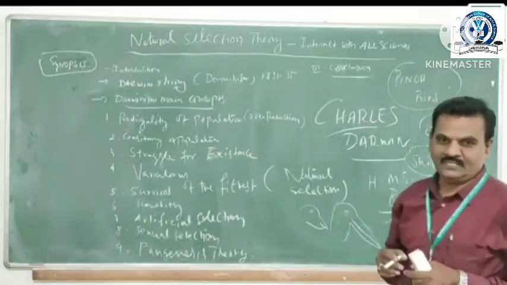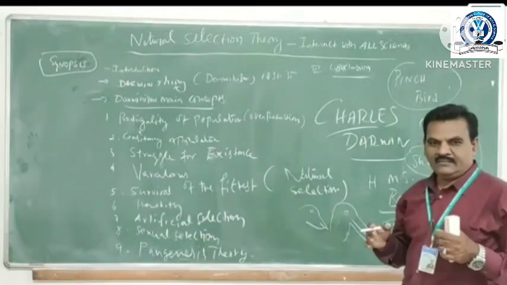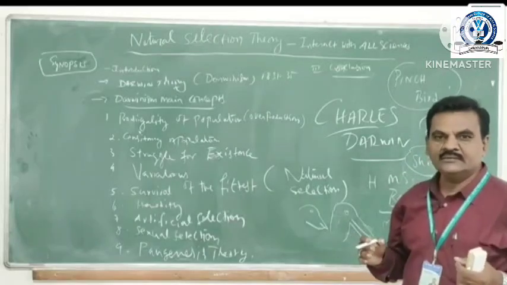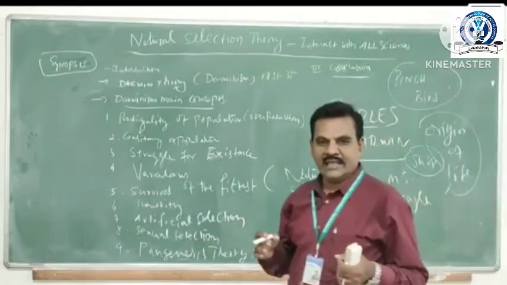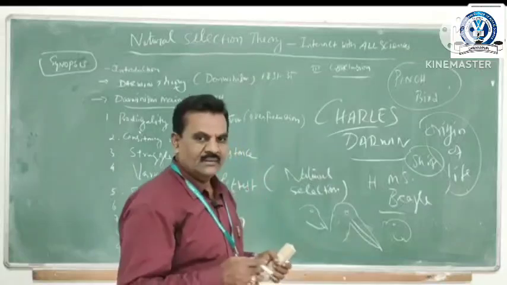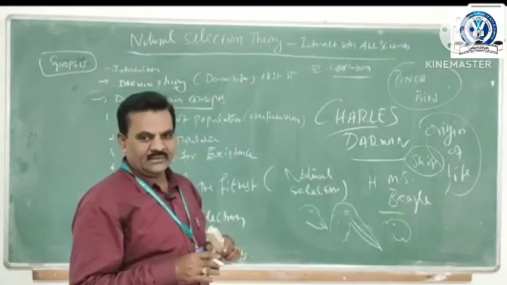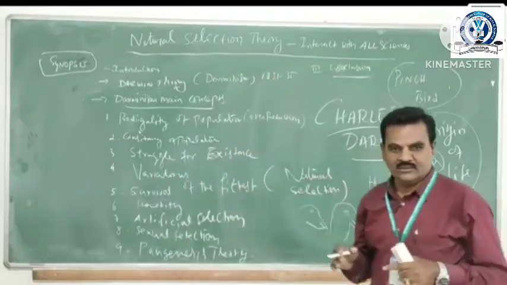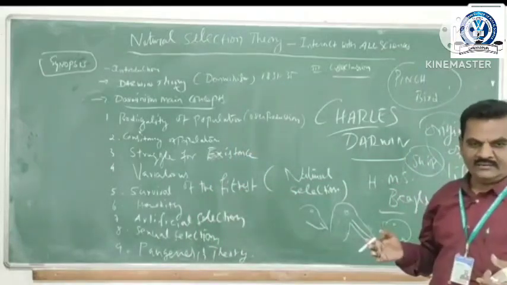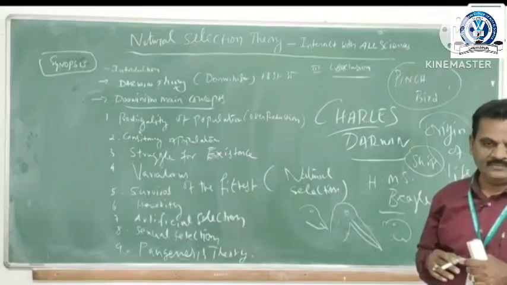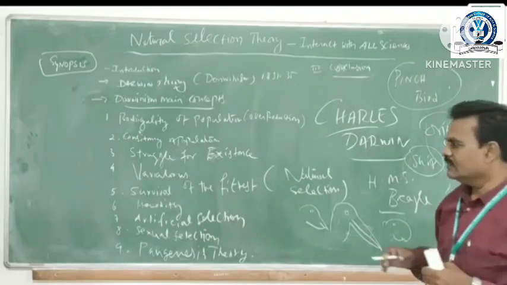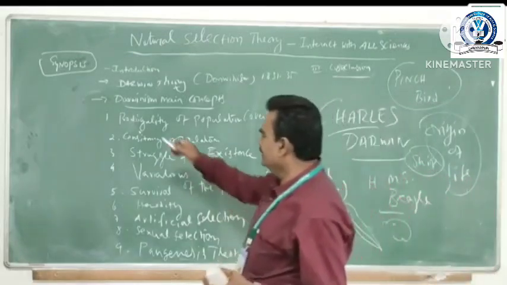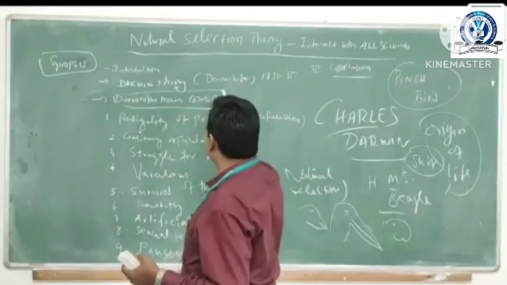How is it possible? He explained this with the natural selection theory. Based on the environment, the beaks have modified themselves for taking their food. So he explained Darwinism, the Darwin concept.